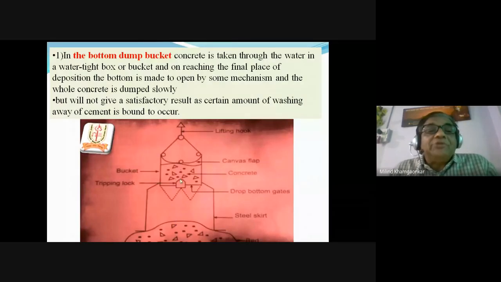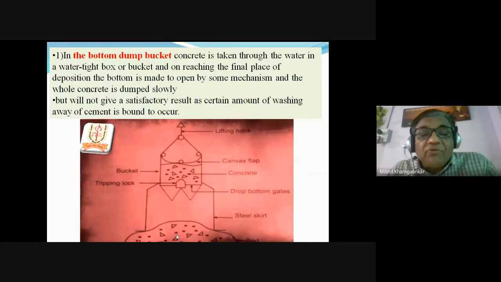After this bucket is brought slowly to the location, the bottom gates of this bucket are opened, and naturally as these gates are opened, the concrete inside the bucket will fall down and will reach the location where we want to place the concrete.